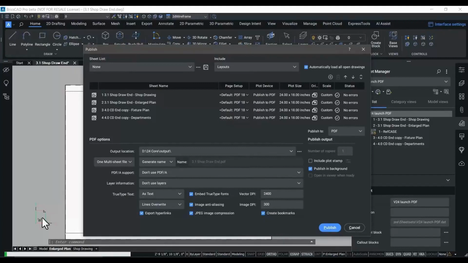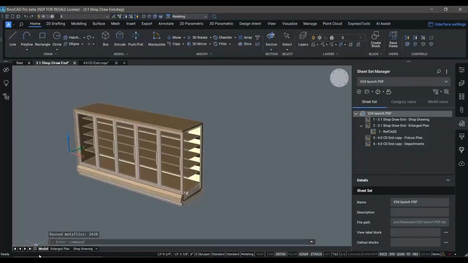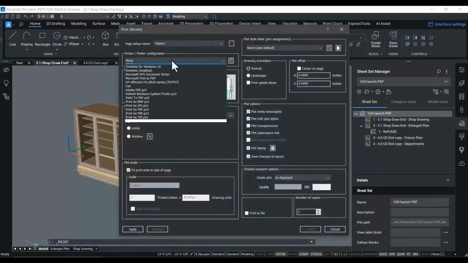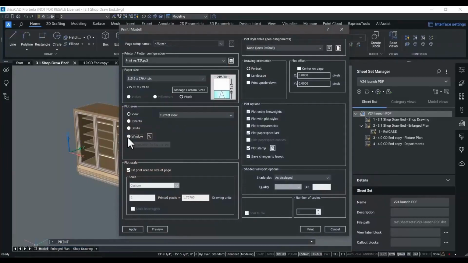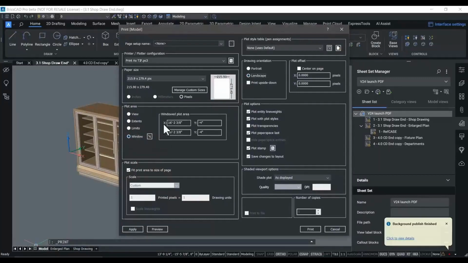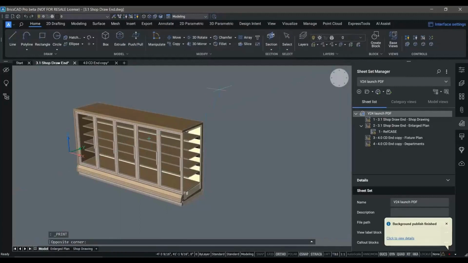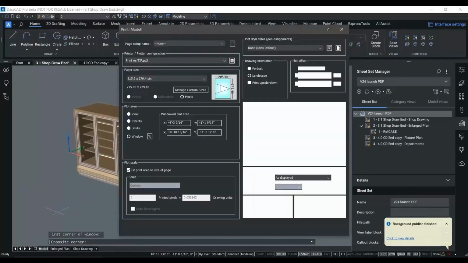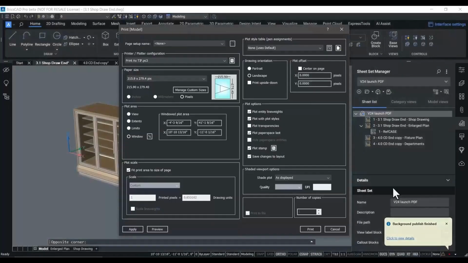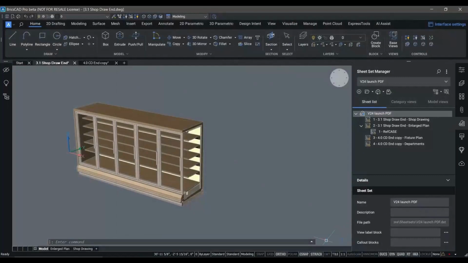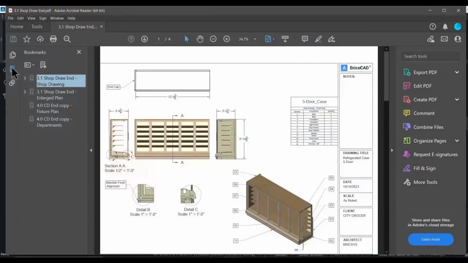Another thing that you've asked us for is the ability to output standard raster file types with full control over size and DPI. Now in BricsCAD V24, that's directly available in the print and publish dialogs. And as you can see, we can quickly generate raster file output for documentation or any variety of uses that you need in terms of deliverable documentation. And finally, let's take a look at that bookmark capability in BricsCAD V24 output.